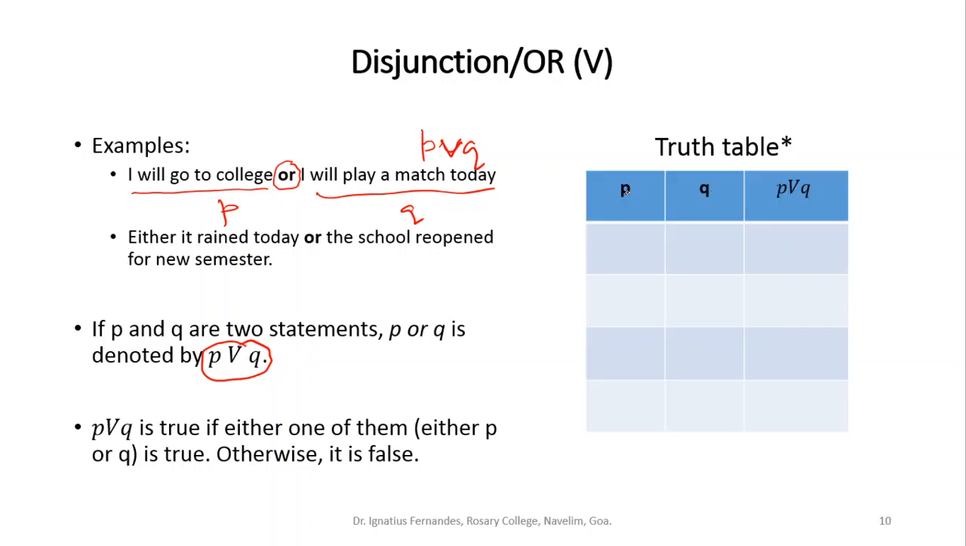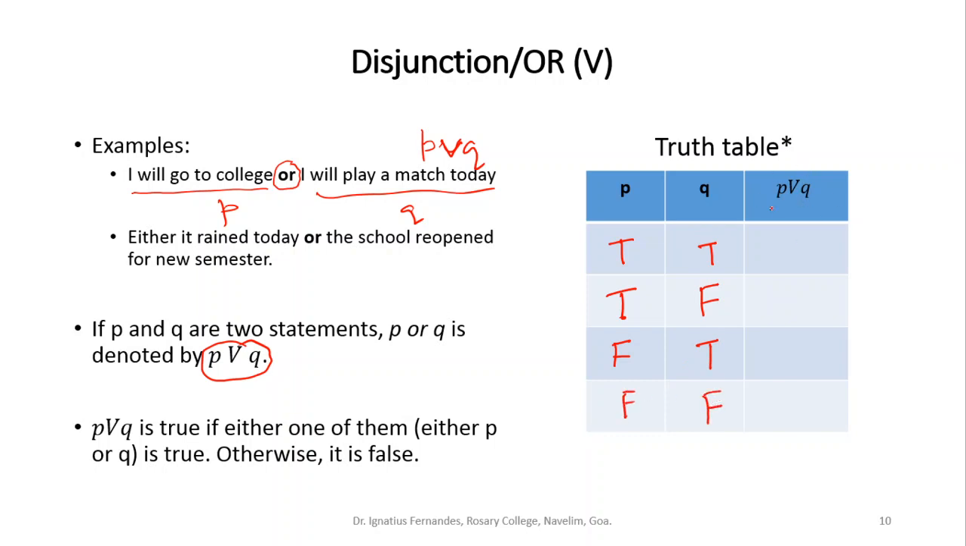Now P and Q are two logical statements, so they can be either true or false. Either both might be true, or any one of them might be true, or both of them might be false. P can be true and Q can be false, or P can be false and Q can be true, or both can be false.